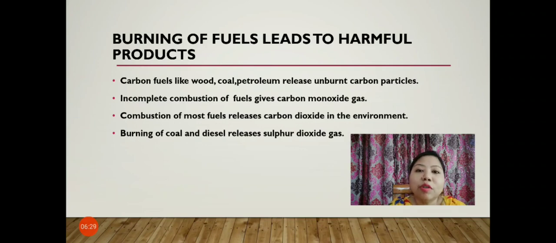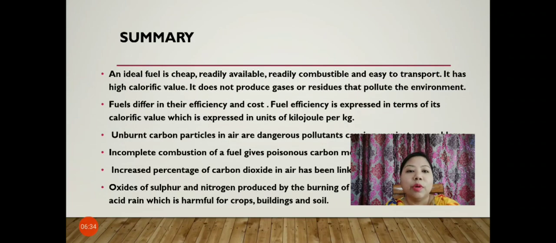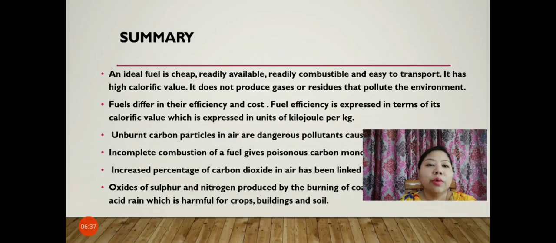So this is all for today's class. We have completed the chapter. Now let us summarize what we have learned in today's class. We have learned that an ideal fuel is cheap, readily available, readily combustible, and easy to transport. It has high calorific value. It does not produce gases or residues that pollute the environment. Fuels differ in their efficiency and cost. Fuel efficiency is expressed in terms of its calorific value, which is expressed in units of kilojoule per kg.